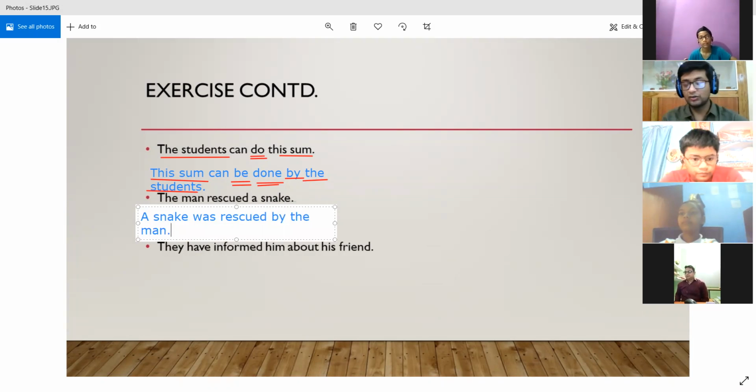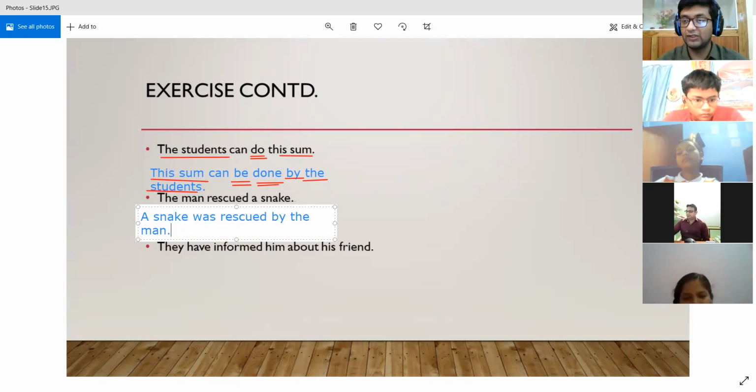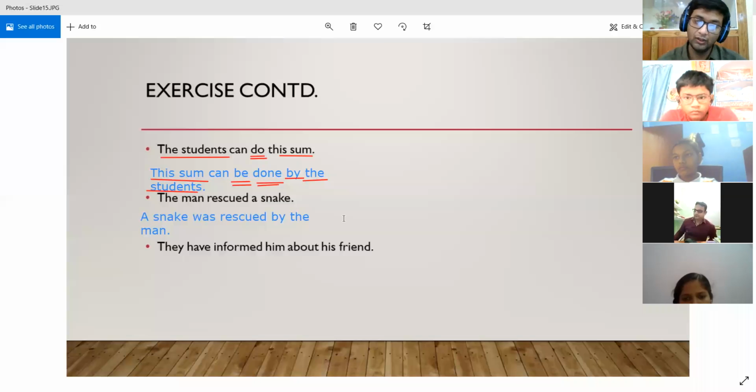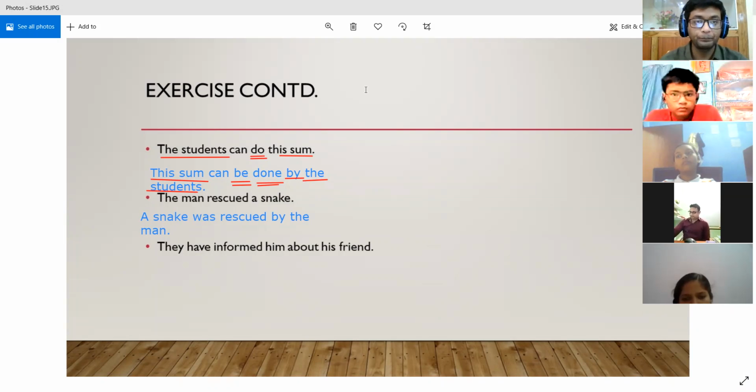Mute yourself now. So now you can see, if you don't remember the correct form of the verb, your conversion will always go wrong. So you are getting the hint also. So quickly start learning. Everybody who has not learned up till now, please do it. Otherwise, there will be a lot of problem.